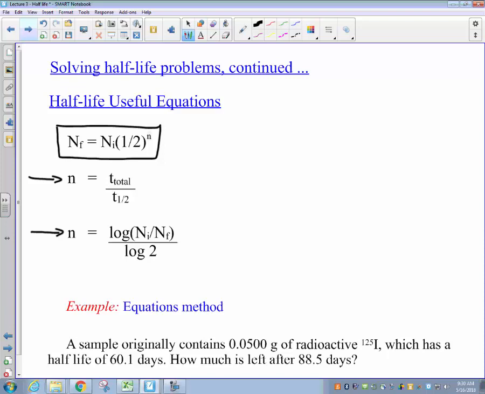So in this type of problem then, you're more likely to have information about the initial and final amounts of the radioactive material in the sample. And we're going to use those in order to solve for the number of half-lives that have gone by.